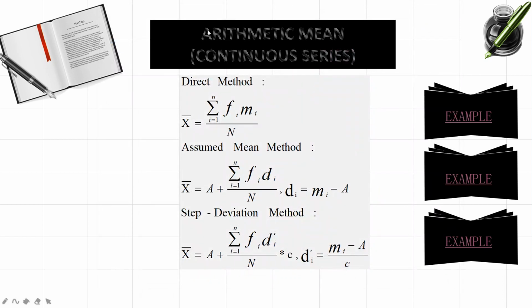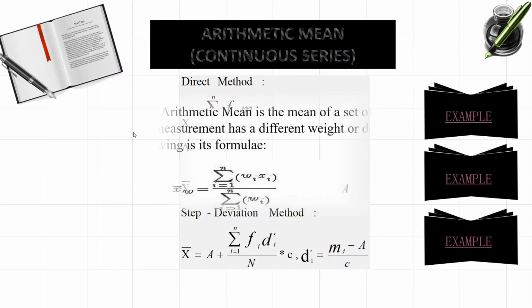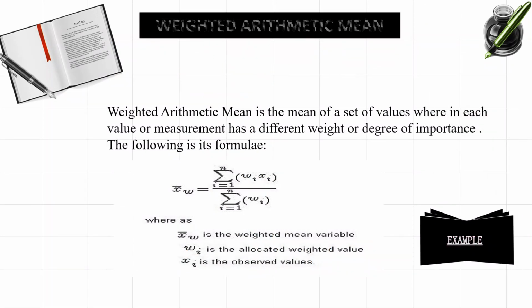Next we'll see what the weighted arithmetic mean is. Weighted arithmetic mean is a mean of a set of values wherein each value or measurement has a different weight or degree of importance. In that case, we use weighted arithmetic mean. Here is the formula for that, x w bar.